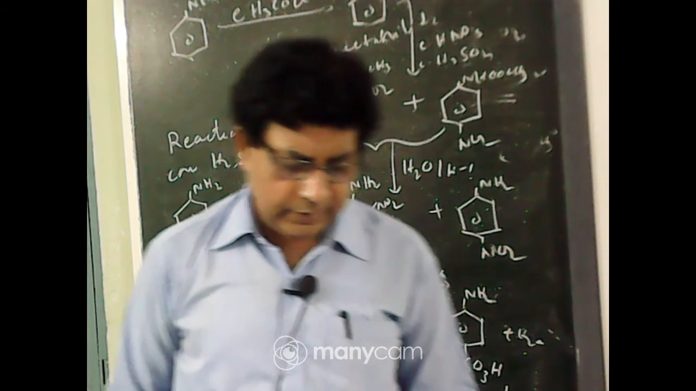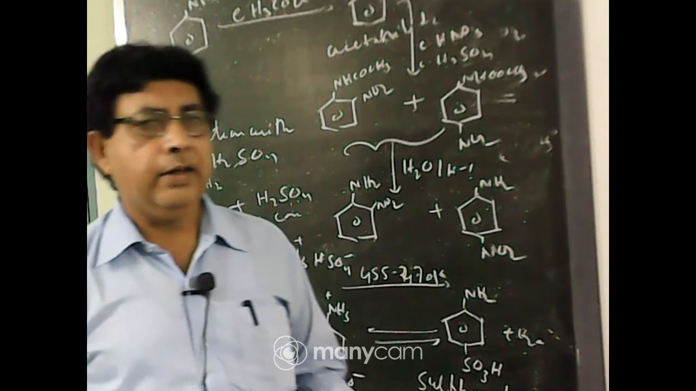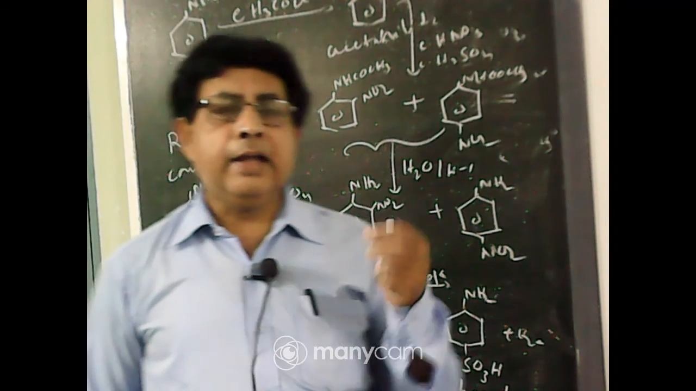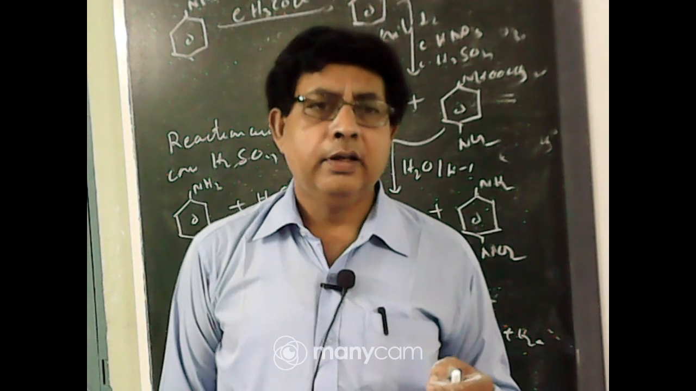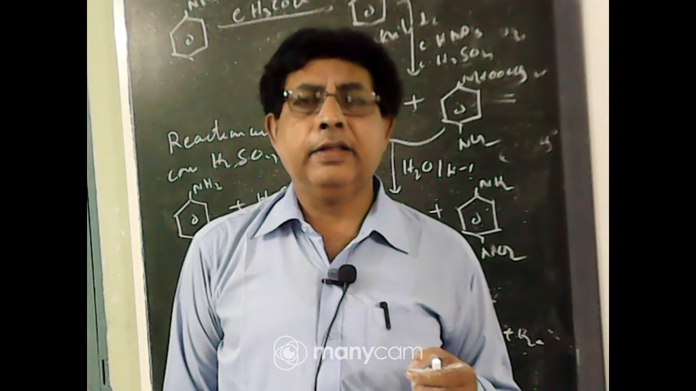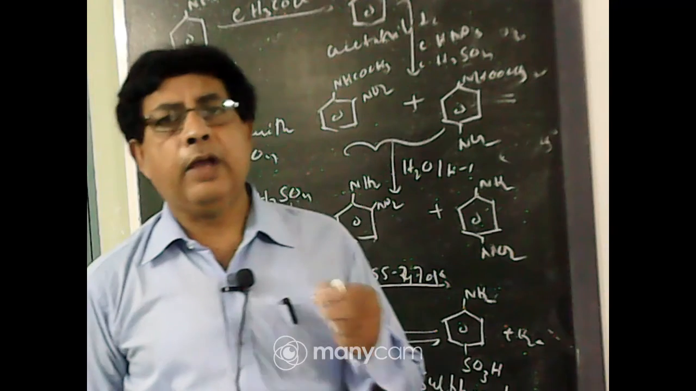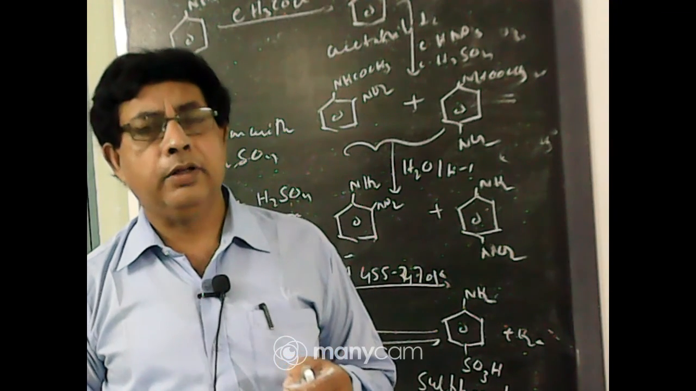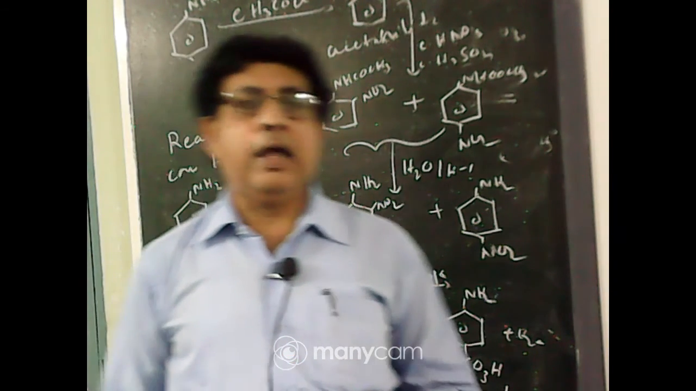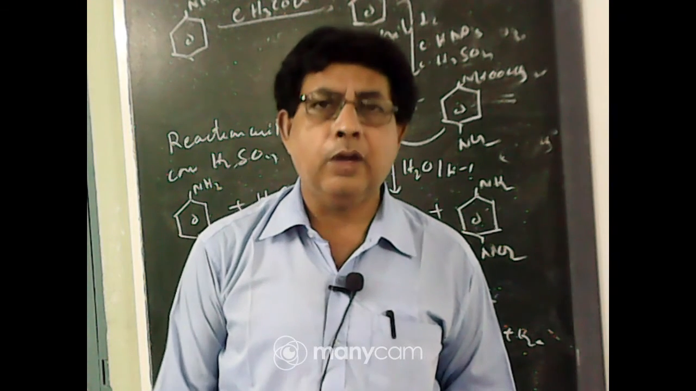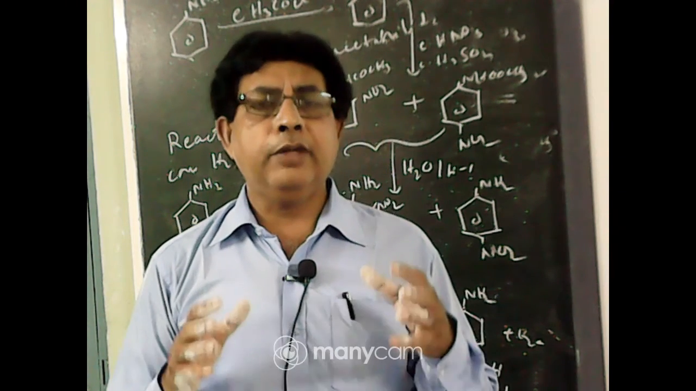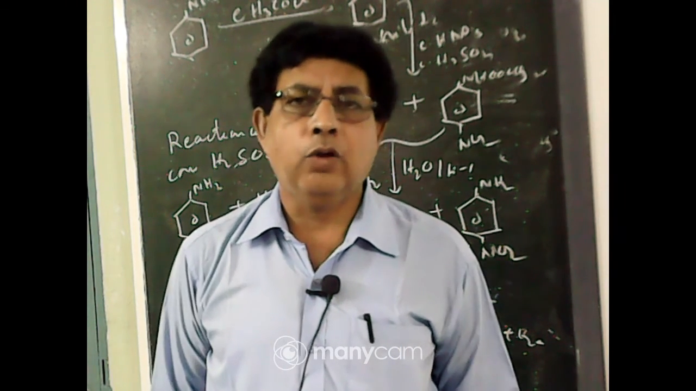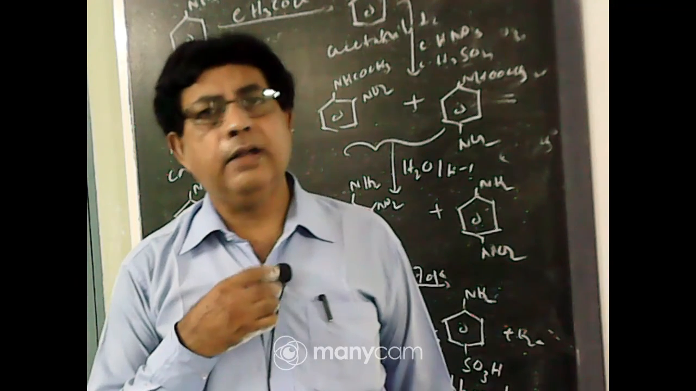Student, in the next class, two important reactions. Number one, the reaction with Hinsberg reagent. With this Hinsberg reagent, we can distinguish between primary, secondary and tertiary amines. And the reaction of diazonium salt, preparation of diazonium salt, and some important reactions of diazonium compounds will be discussed in the next class.